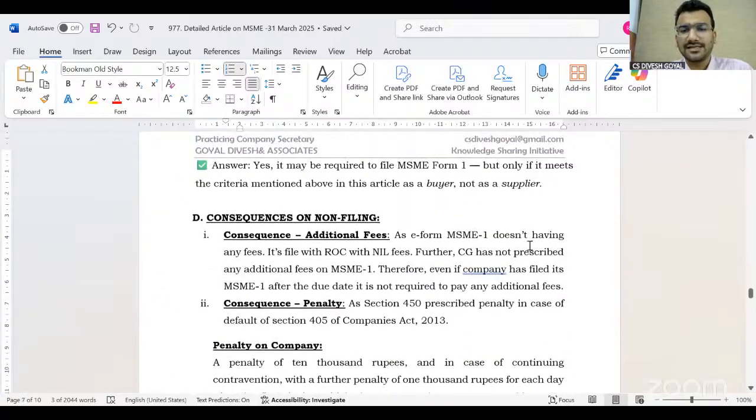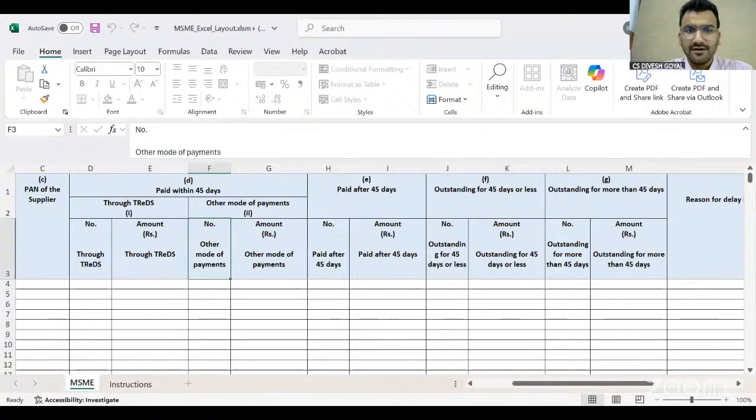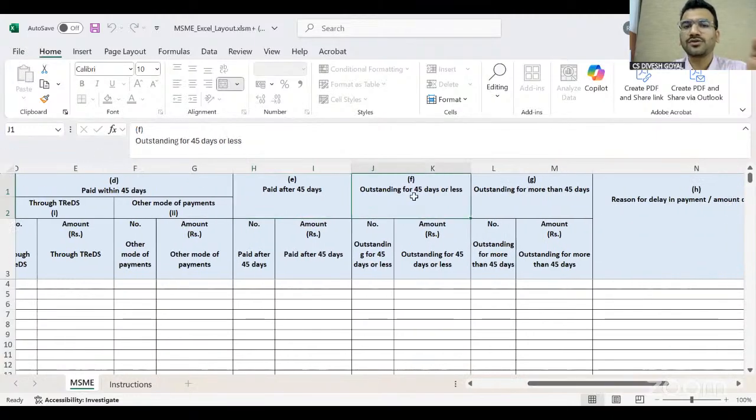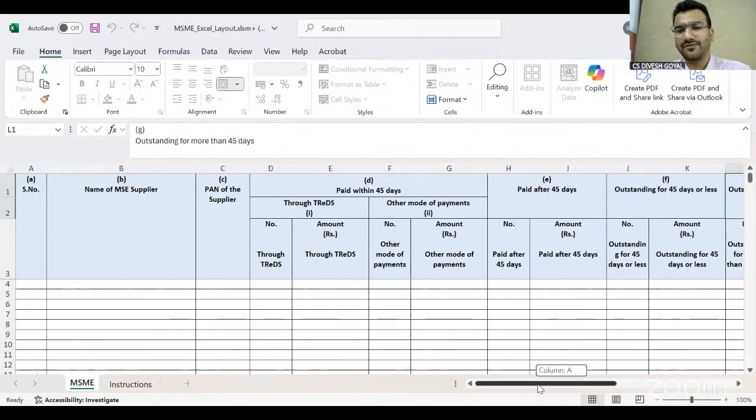Which impact these conditions. Another question, another point relating to MSME-1: if we have an MSME vendor and more than one invoice of such vendor is pending for payment. For example, there is a vendor Goyal Divesh and Associates, with certain invoices of that vendor. You have paid some bills within 45 days, paid some after 45 days, some are outstanding at the end of the half year but have not completed 45 days, and some are outstanding at the half year and are more than 45 days.